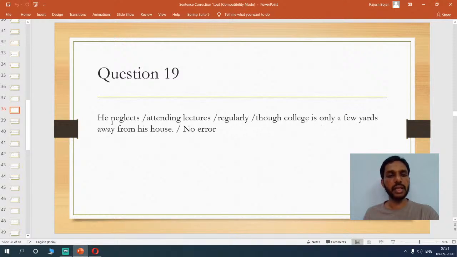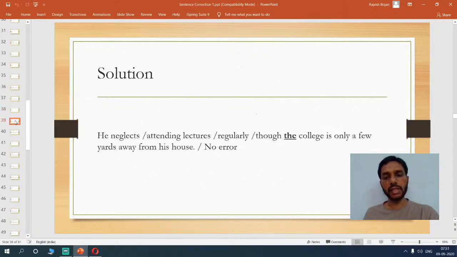So this needs to be: he neglects attending lectures regularly, though the college is only a few yards away from his house. So we have to put a definite article here, so that would sound better. So if you look at the solution, you see he neglects attending lectures regularly, though the college is only a few yards away from his house.